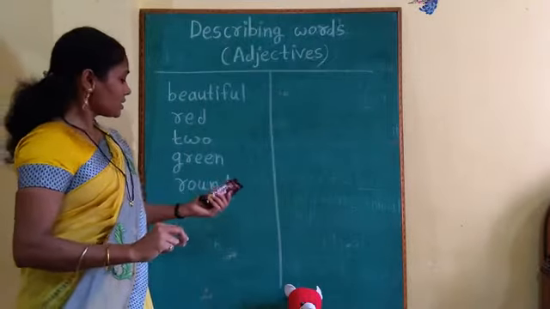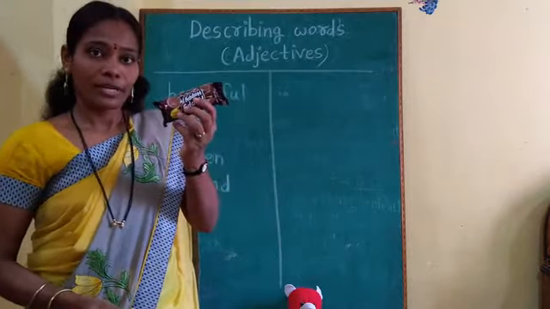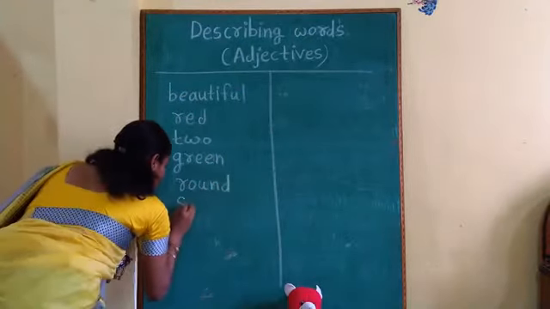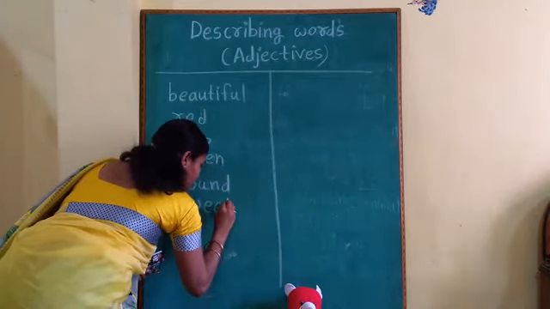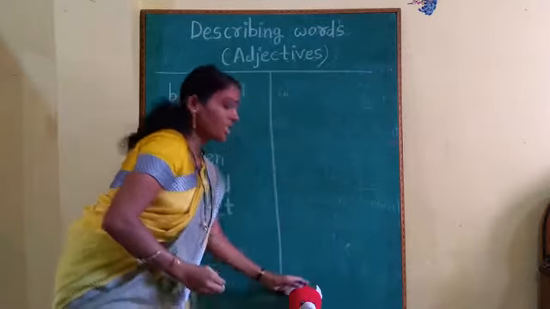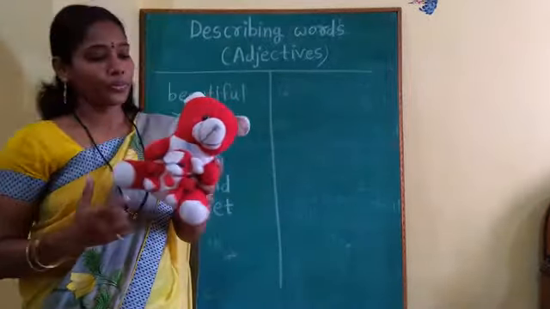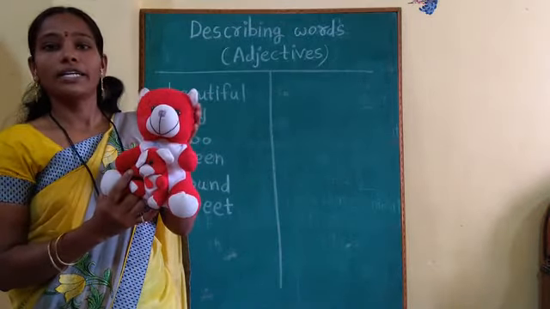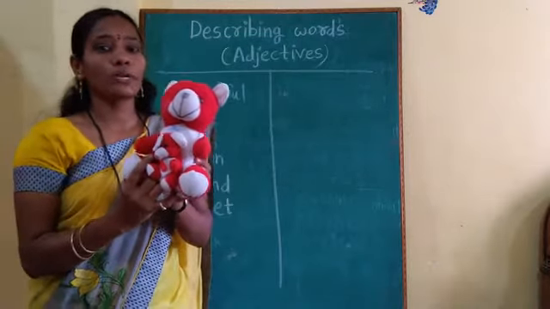Okay. In the same way, if we think about the taste of this biscuit, yes, biscuit is sweet. So, sweet will be the next describing word. S-W-E-E-T, sweet. Here one more thing I have to show you. It's a doll. So, if I touch this doll, I can describe this doll by using one special word.